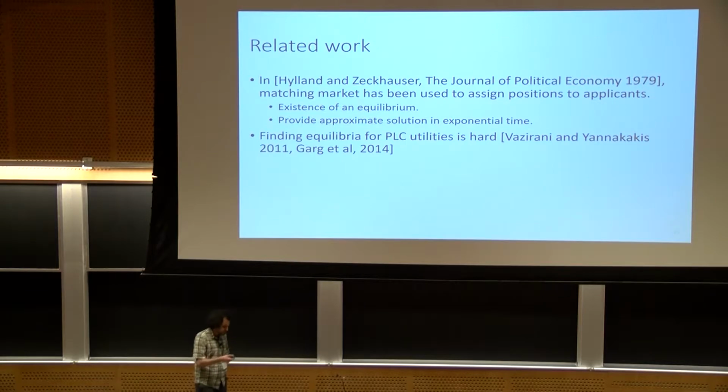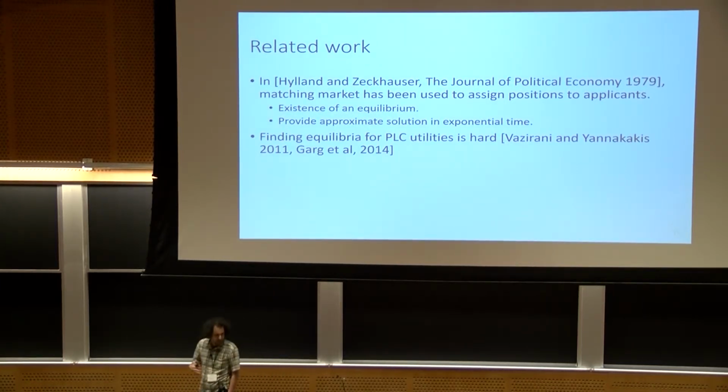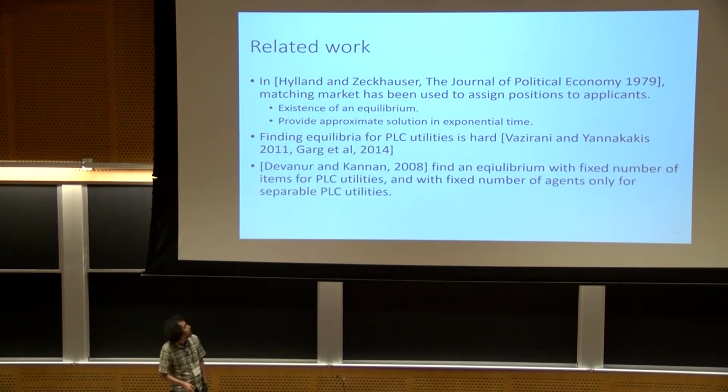In general, we don't have a hardness proof for this particular market. We don't know how hard it is to compute the equilibria in the general case. But in general, adding more constraints to linear market equilibria usually makes the problem really hard.